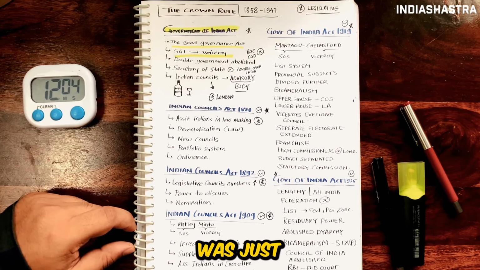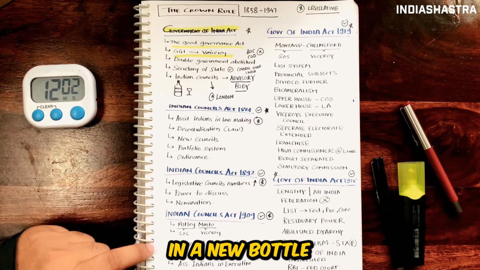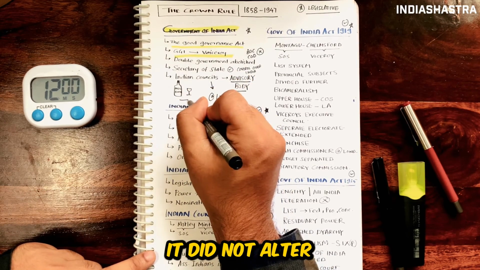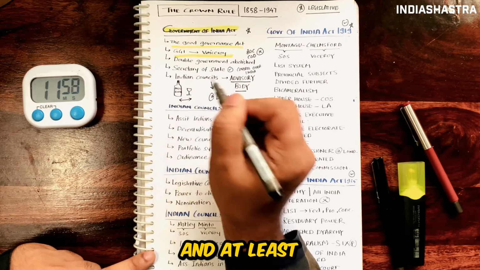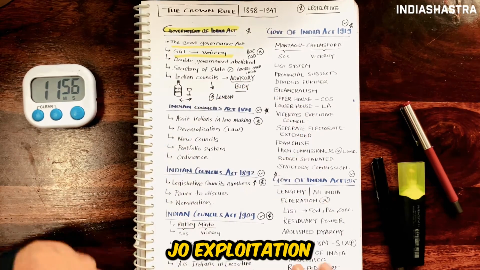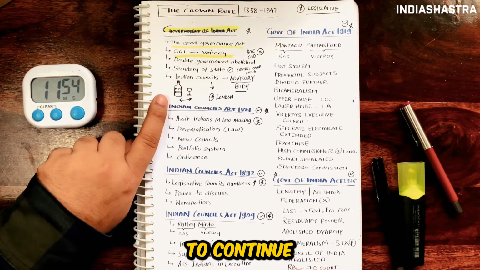देखो, ये act was just old wine in a new bottle. It did not alter the way India used to be governed, at least substantially. जो exploitation चल रहा था, it was to continue.